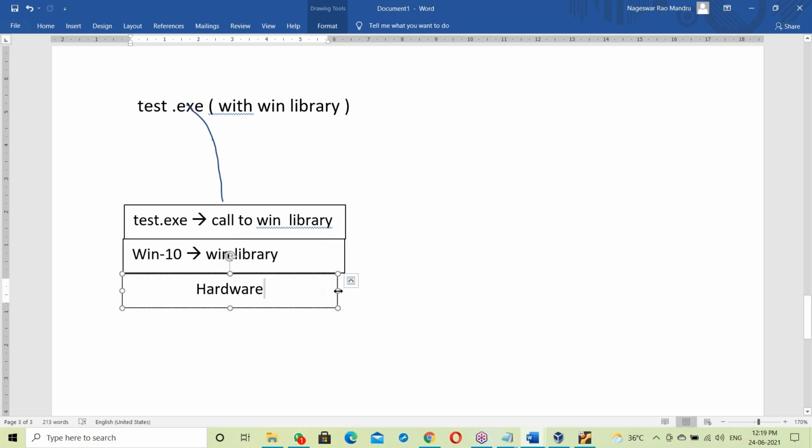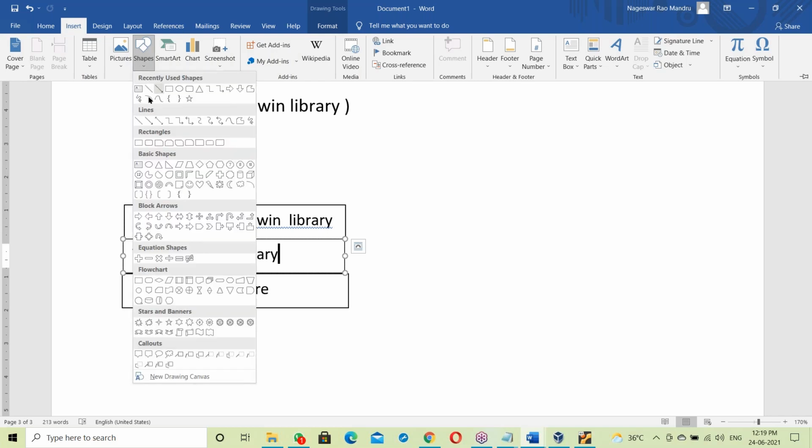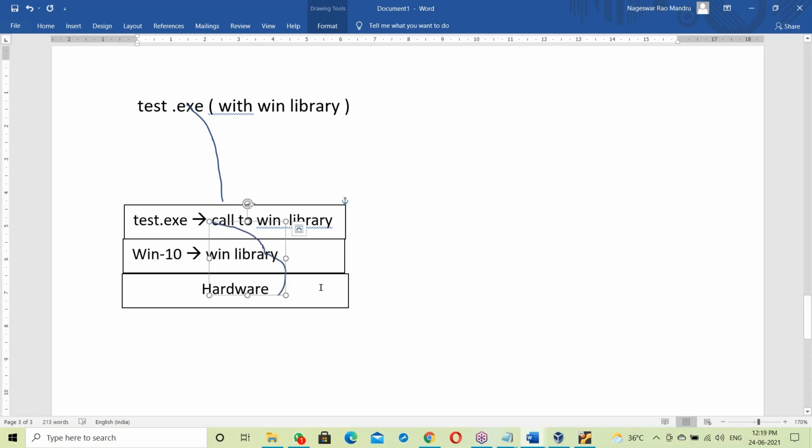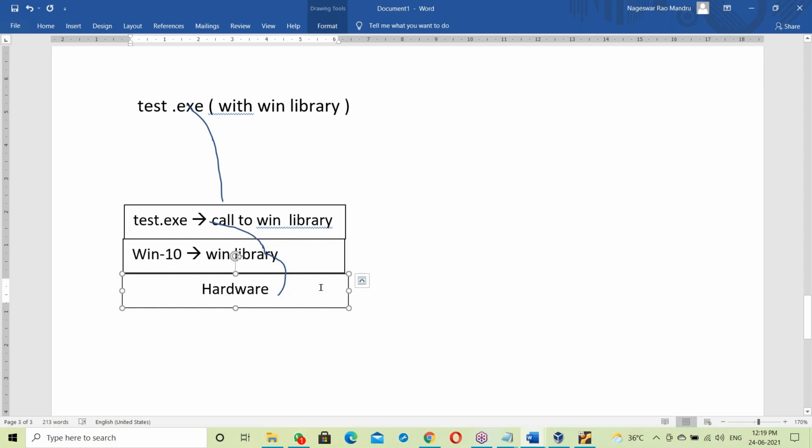It's available, so using that Windows library, the call communicates with the hardware components. That's it. So this is the working of an exe file.